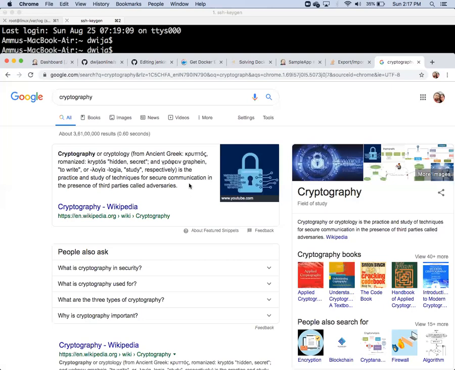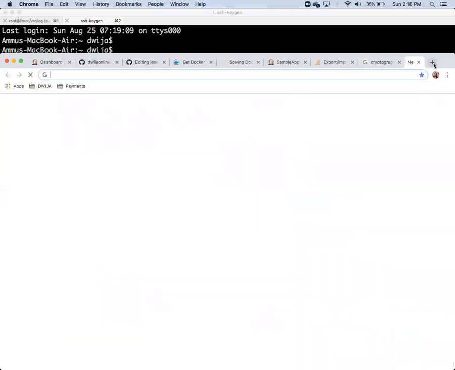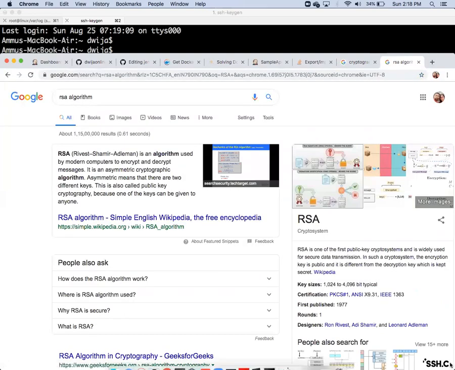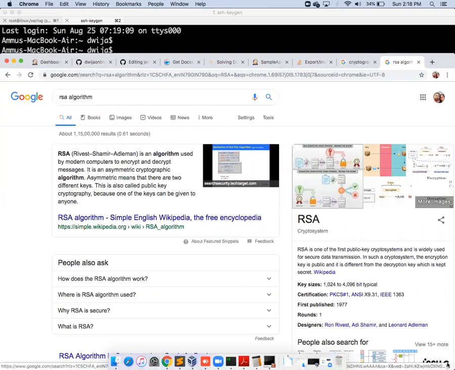So the respective person got the idea. That person will share that this is my key. AX is my key. That is what we call key authentication. There are different types of key authentication, and a number of research efforts are going on on how to authenticate. RSA is one type of key. You can search for what is the RSA key. That's an algorithm developed by three scientists, Rivest, Shamir and Adleman. That is RSA.